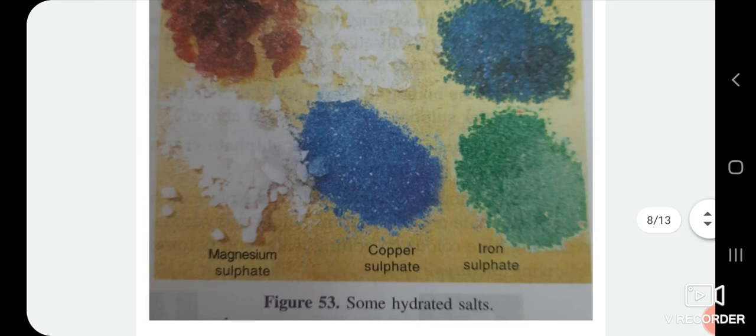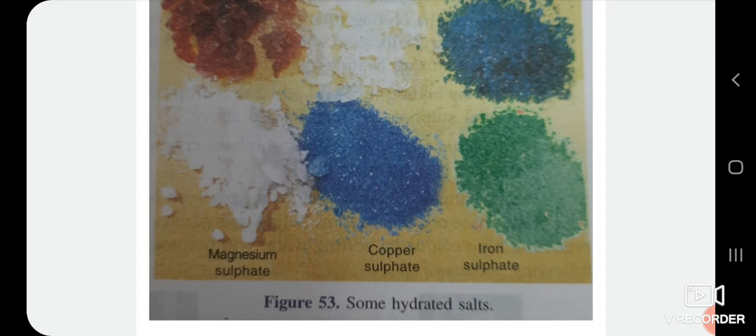These colored salts have this color because of water of crystallization. It should be noted that water of crystallization is a part of the crystal structure of a salt. It imparts color, and sometimes it also gives shape to that structure.